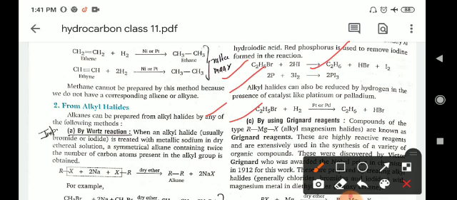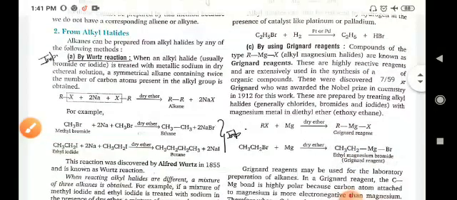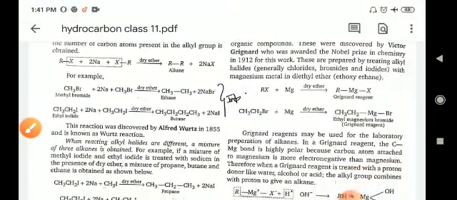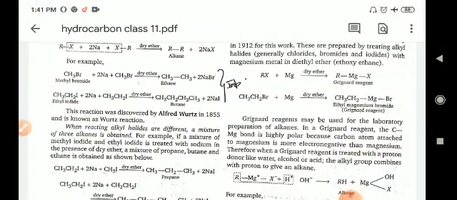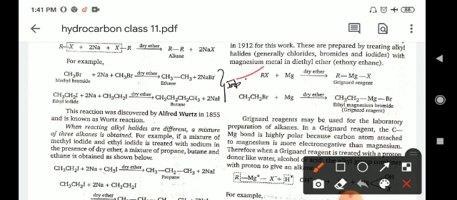So by using Grignard reagent, you can also form the alkanes. For example, RX plus Mg: alkyl halide reacts with magnesium metal in the presence of dry ether, it gives Grignard reagent, whose formula is RMgX. Okay, like that another example: ethyl bromide plus magnesium react in the presence of dry ether, then it gives ethyl magnesium bromide. It is known as the Grignard reagent.